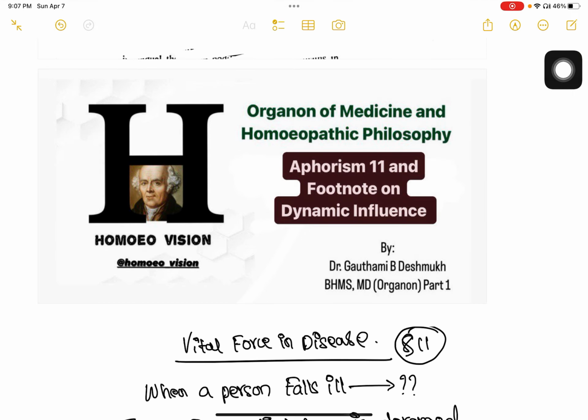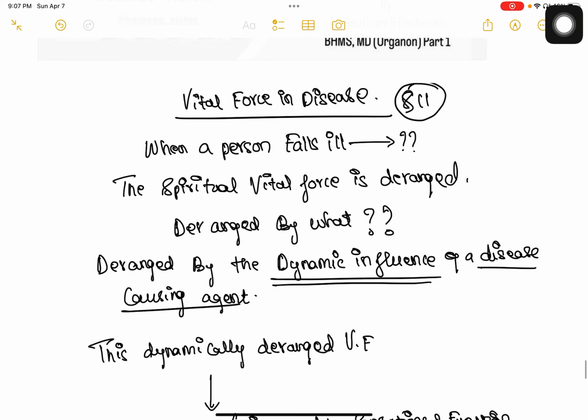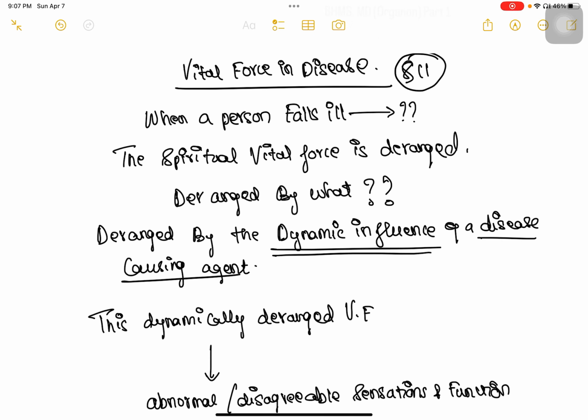So what I've done here is I have made a chart, as in I've made notes for this aphorism, through which I will be explaining this concept. After watching this video, I would want all of you to go back to the sixth edition of Organon and read the aphorism. Once you read it, you will find that every line in that aphorism has been explained through the notes that I have made. All right, so let us start the aphorism.